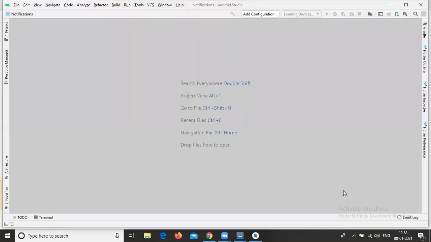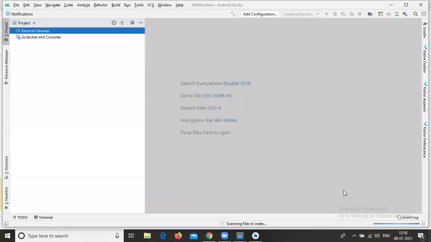Once it is created from your end, just create one button. Change the constraint layout to linear layout, remove the text view, and after that create one button and apply the onClick property. Once my project Gradle is building, I will tell you how to create all those things. You already know it.